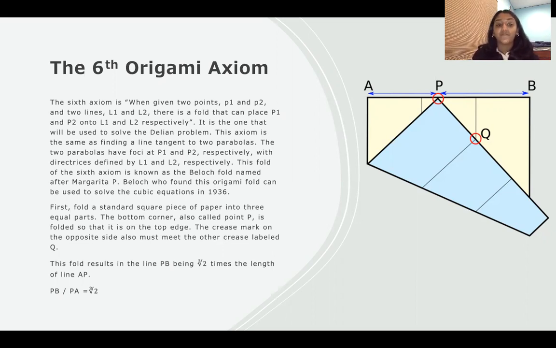First, you have to fold a standard square piece of paper into 3 equal parts. The bottom corner, called point P in this image, is folded so that it's on the top edge. The crease mark on the opposite side must also meet the crease mark labeled Q. This fold results in the line PB being the cube root of 2 times the length of line AP. So PB divided by PA is the cube root of 2.